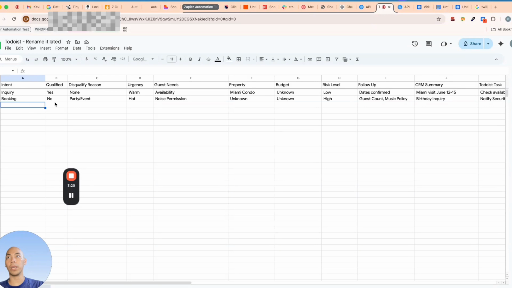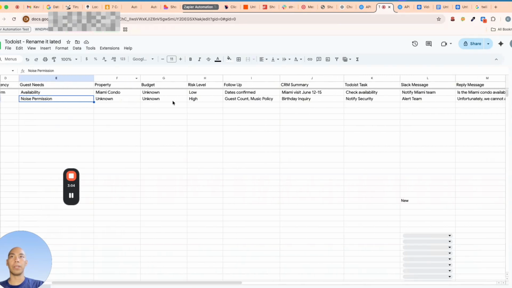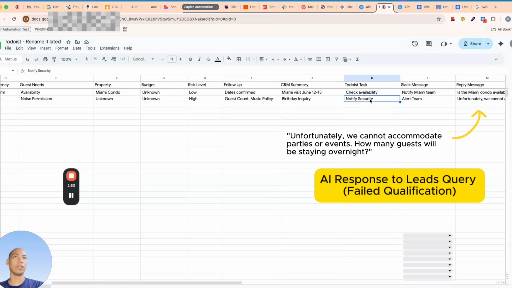So intent, booking. Is it qualified? No. Disqualification reason: party event. Urgency: hot. So guest needs noise permission, property unknown. It was not mentioned in the inquiry. And then guest count, music policy. So birthday inquiry.